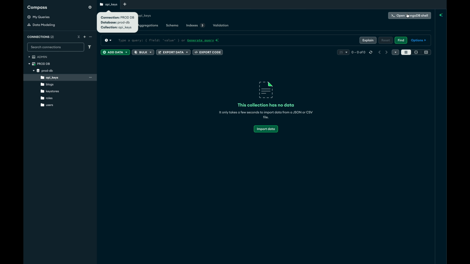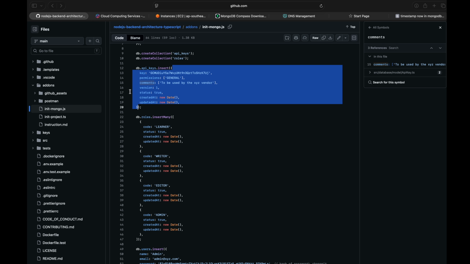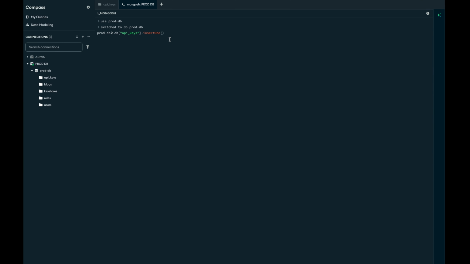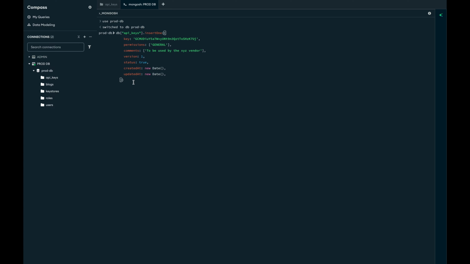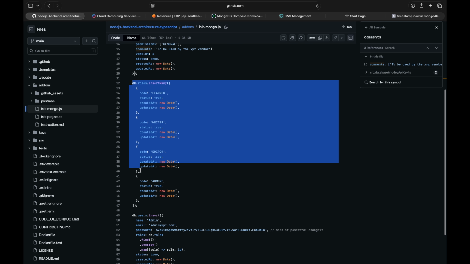In the API key, let's open the shell. In place of find, I will insert 1, and here I'll supply this object. Execute. Now it is inserted. Let's do the insertion on the roles as well.